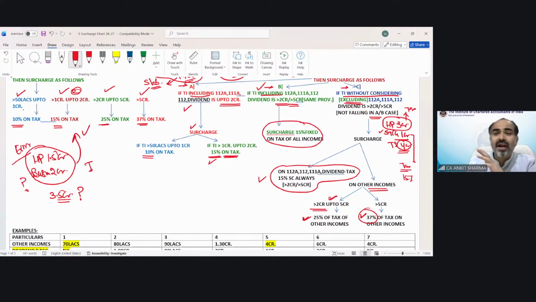I did not write a special rate of income. There is only house property and business. So exceeding 2 crore, 5 crore will fall in this category when you have those special rate of income. If there is no special rate of income, the case will always fall in one category. Understood? Sumit was asking about category C, let me tell you in Hindi.